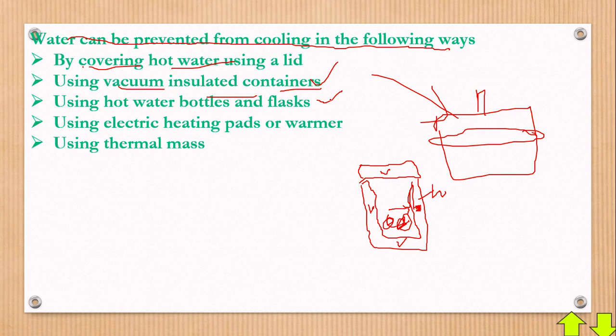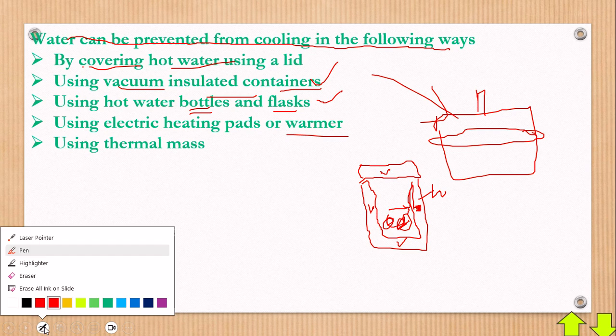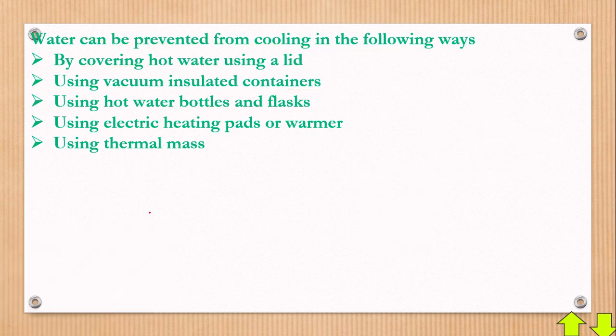Of course, you all know those portable water bottles which can keep water hot for a long period of time. You can use that. You can also use electric heating pads or a warmer. That warmer has a meter somewhere whereby you regulate which temperature you want. You can even just enter it. Maybe you want 42 degrees, then the water will heat to that, and you get it for bathing.